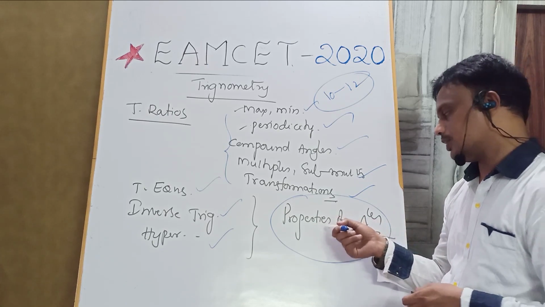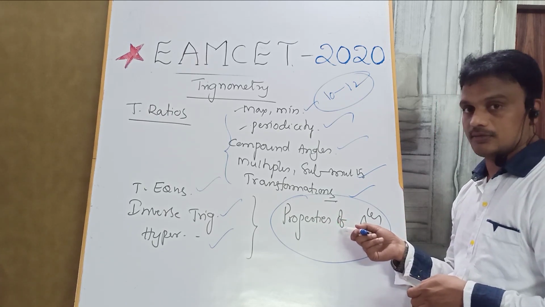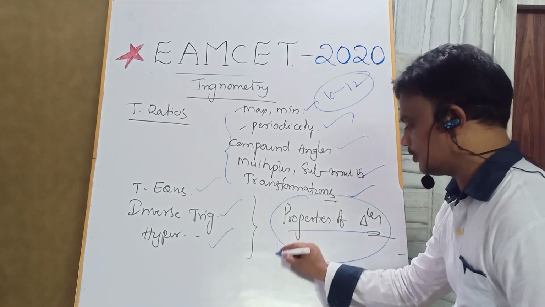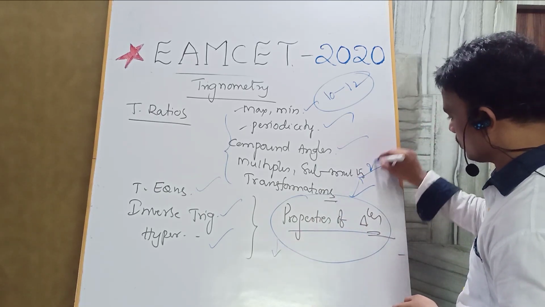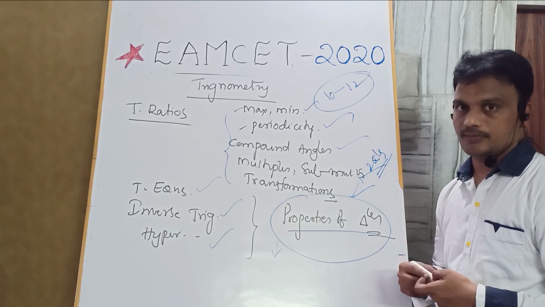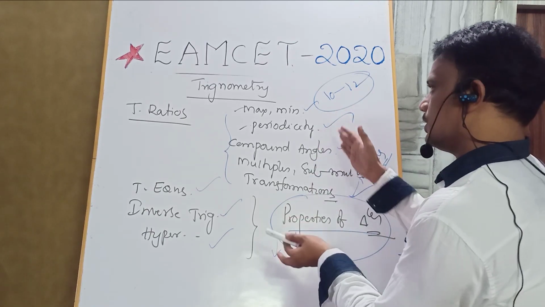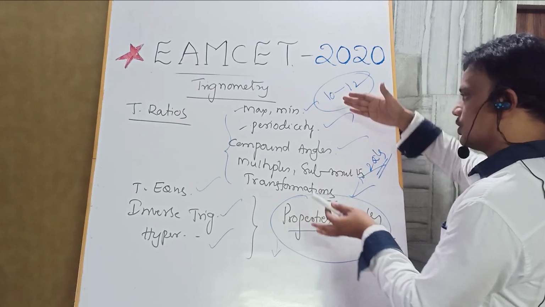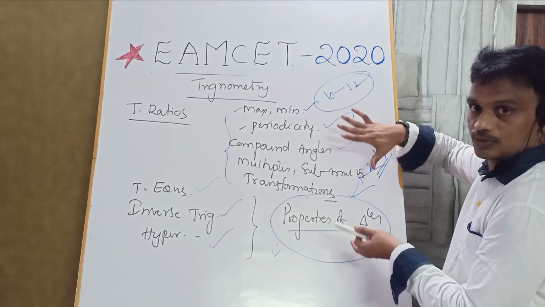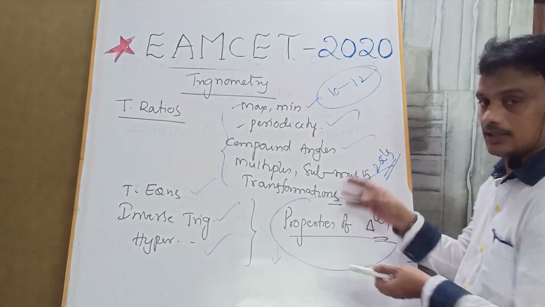So many concepts are there, so please revise the properties of triangles. From this one, there is a chance to get 2 to 3 questions, especially from the properties of triangles. So that is about trigonometry completely. Please focus on that. Let us see, totally 10 questions. So don't forget that.